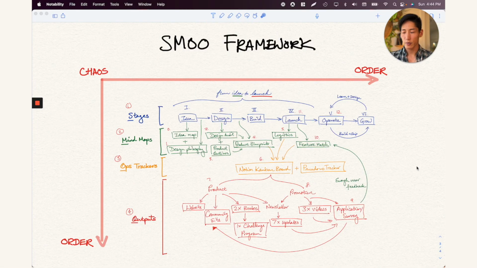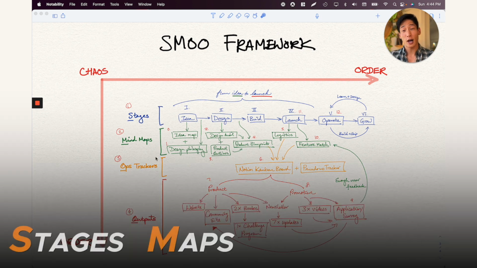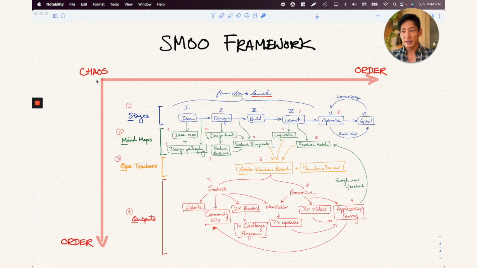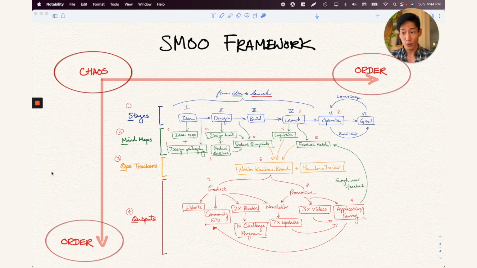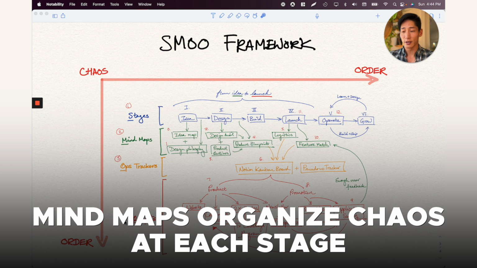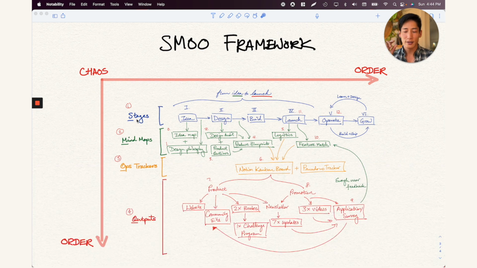All right, let's go through the framework first because everything else I'm going to say is going to make a lot more sense once we have some structure around it. The framework that I'm using is called SMOO, and it stands for Stages, Maps, Ops, and Outputs. What you'll notice is that at the very high level, things go from chaos into order. And I'll note this in a little bit as we talk about mind maps. All right, let's start with the stages.